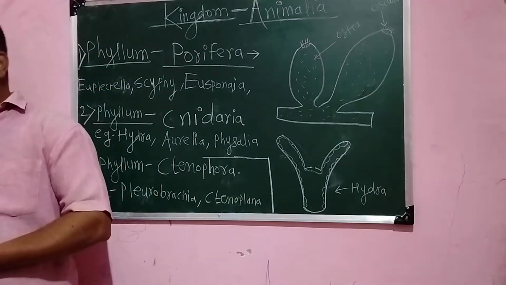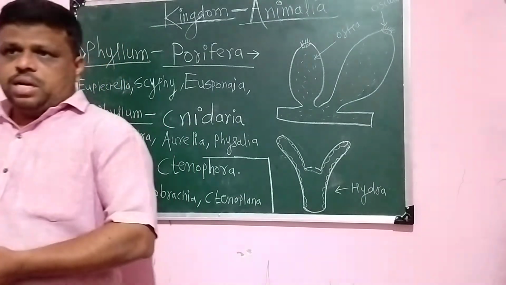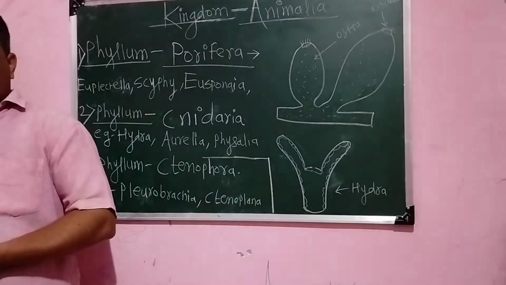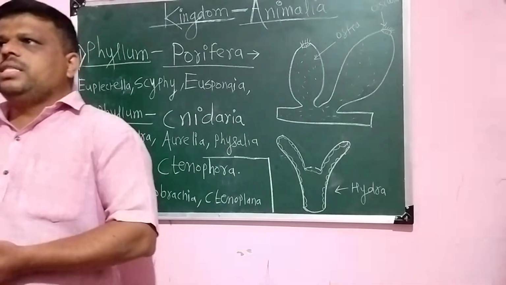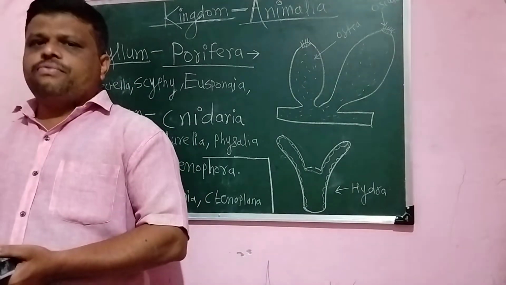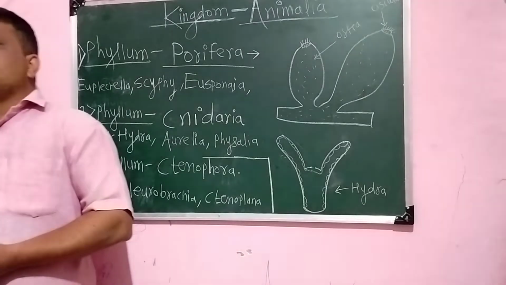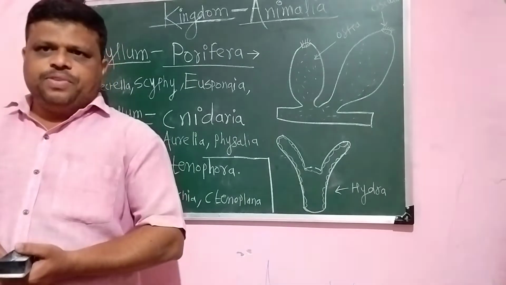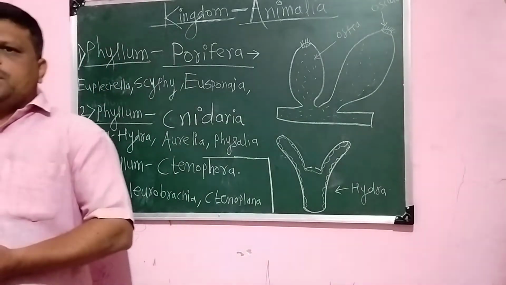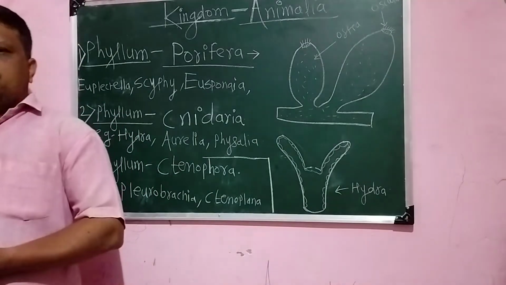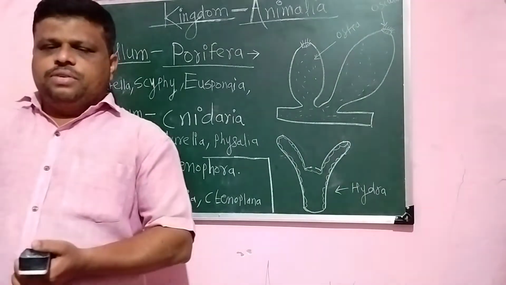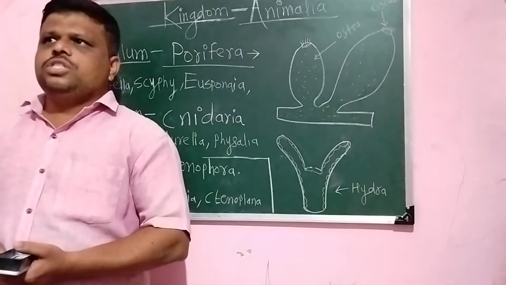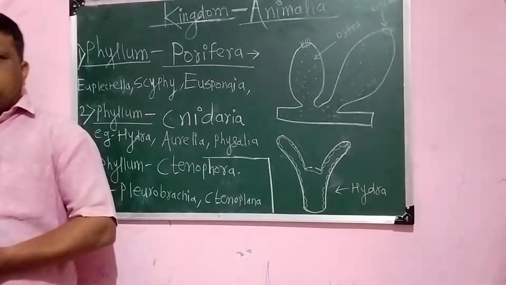This criteria involves 3 different types of grades of organization of the cells. First one is cellular grade type of organization, then the cell and tissue type of organization, and the last one is tissue and organ level type of organization. As I said earlier, a tissue is an aggregation of cells, or a group of cells. Then the tissue organ level type of organization means when different types of tissue aggregate to form a particular organ. That type of organization is called a tissue organ type of organization.